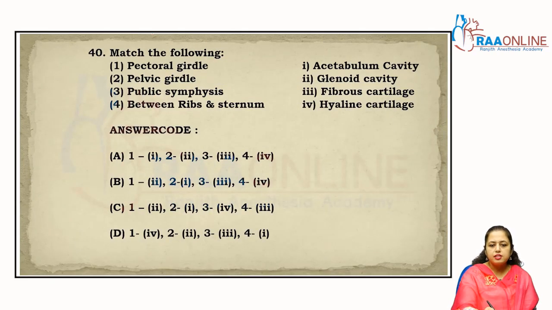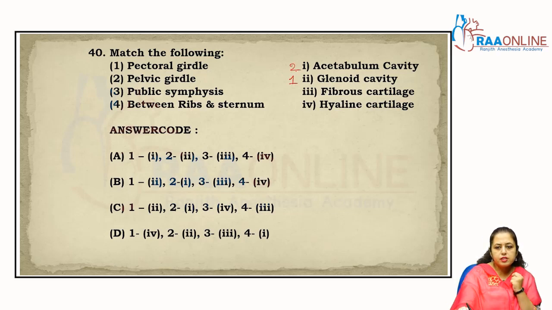Now come to the next one, the pectoral girdle. Pectoral girdle is related with the glenoid cavity. Pelvic girdle is related with the acetabulum. Pubic symphysis is made up of white fibrous cartilage, which is the strongest cartilage of our body, right?